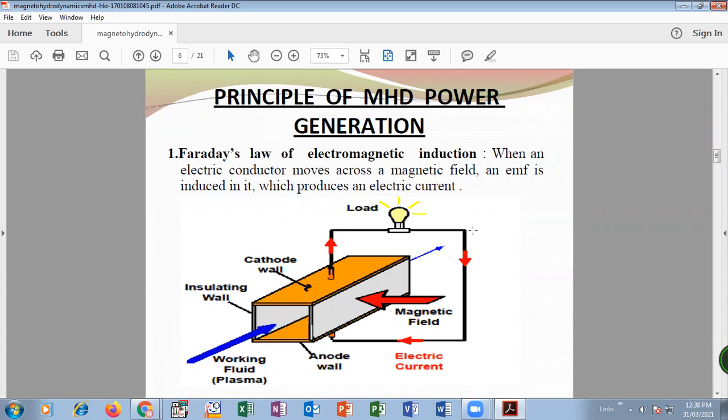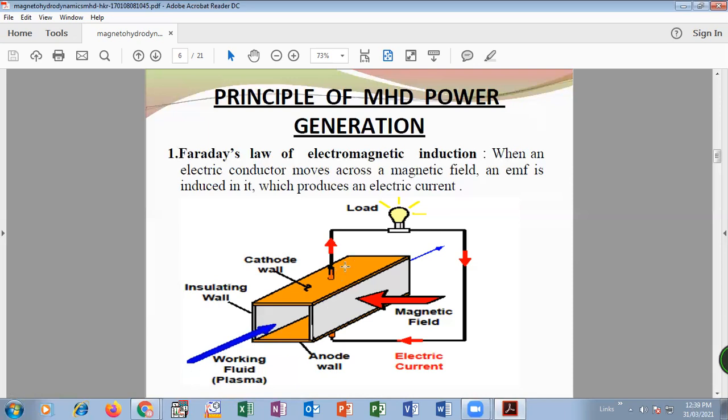So in this diagram, we can see the arrangement of the electromagnets. Here we see the strong electromagnets put at the left and right side, denoted by red arrows. Then the blue is showing the working fluid, or conductor, which is passed through the strong electromagnet.